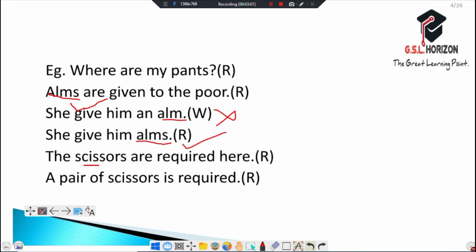The scissors are required here. This is also right. We can also use scissors like this: a pair of scissors is required. This is also the best use of scissors in these sentences.